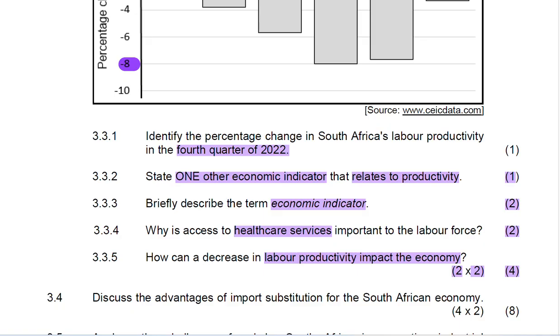Decrease in productivity may result in less export volumes, which lead to the balance of payment deficit. Again, because we have less production, we'll be buying more from outside South Africa. And by doing that, the balance of payment deficit will increase, or it will result in a balance of payment deficit.